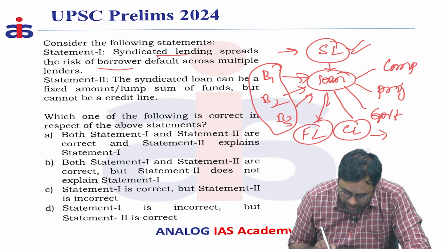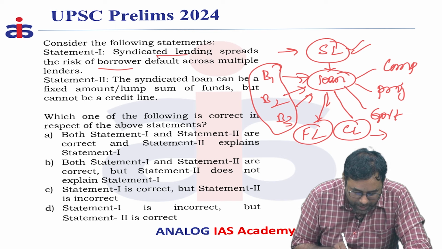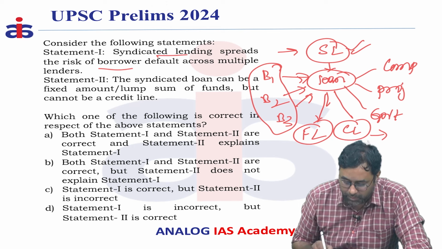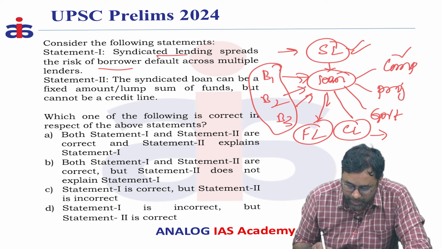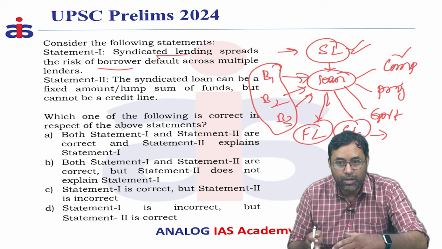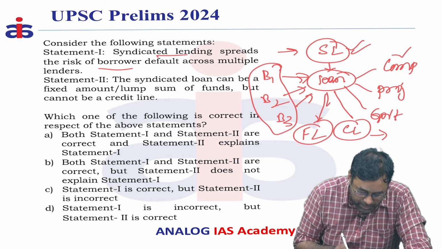In this context, the first statement says that syndicate lending spreads risk of borrowers' default across multiple lenders. For example, if this company defaults, then the risk has to be borne by the whole group of banks, so the total impact on each bank will be limited. So that's why the first statement is correct.